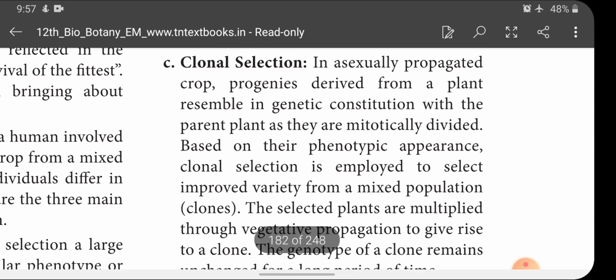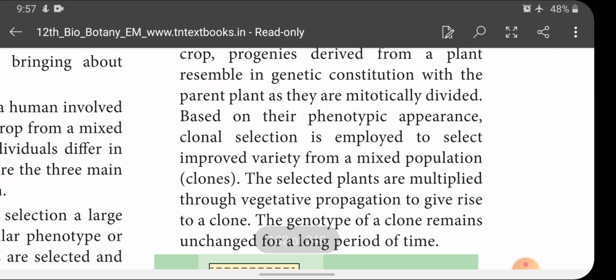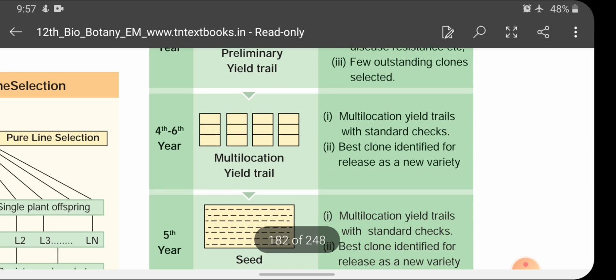Based on their phenotypic appearance, clonal selection is employed to select improved varieties from a mixed population. So from a mixed population they select an improved variety and allow it to undergo clonal selection. The selected plants are multiplied through vegetative propagation to give rise to a clone. The genotype of a clone remains unchanged for a long period of time.